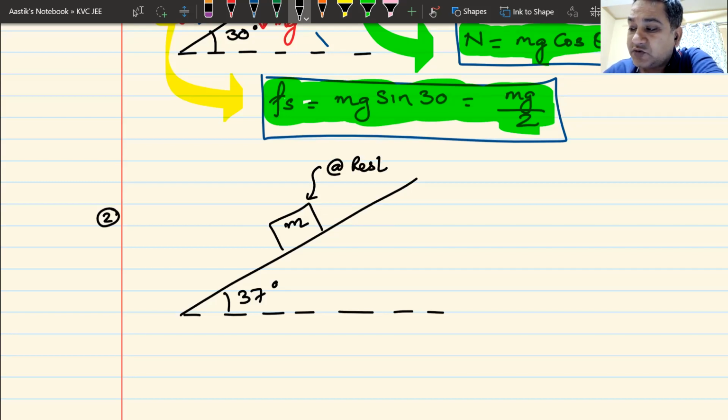The same question comes to me. Can you tell me the value of static friction? Again, the value of mu is not given to you. You must now understand that mu is irrelevant in this entire exercise. Give me the value of static friction in this particular case. You have 1 minute to solve the problem.